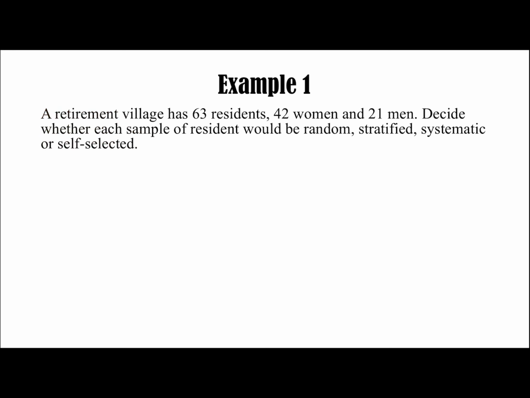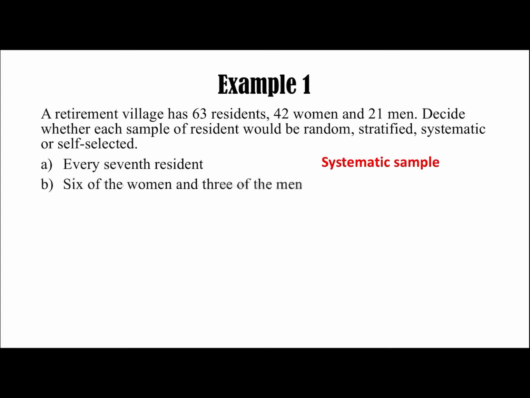Now, we also need to look at exam style questions. Example 1: a retirement village has 63 residents, 42 women and 21 men. Decide whether each sample of residents would be random, stratified, systematic or self-selected. Every 7th resident. So it's a rule with one category, so it's a systematic sample. 6 of the women and 3 of the men. Now, the ratio of 42 women to 21 men is 2:1, and the ratio of 6 women to 3 men is also 2:1. So it's a stratified sample.